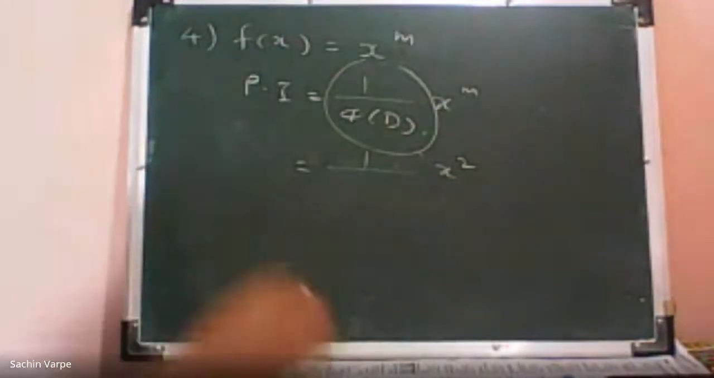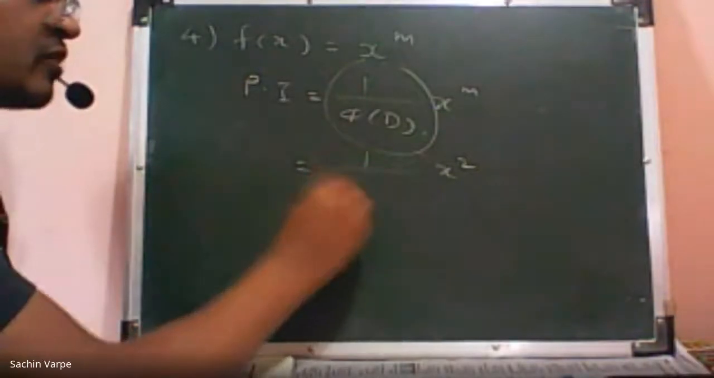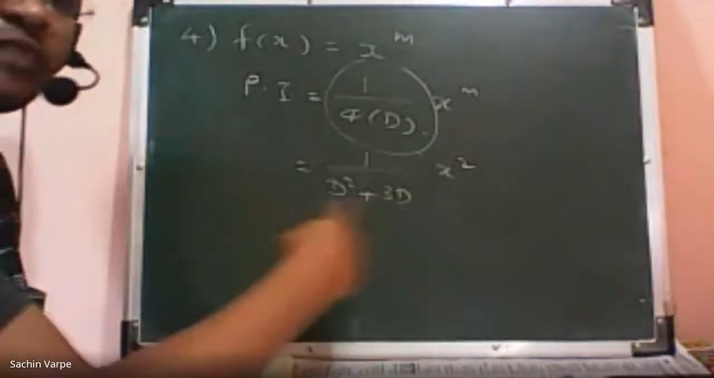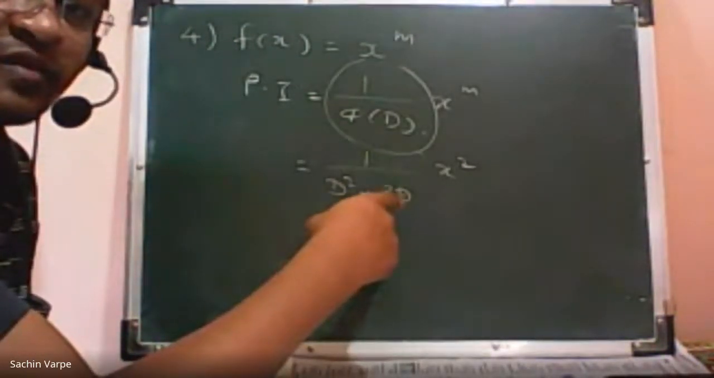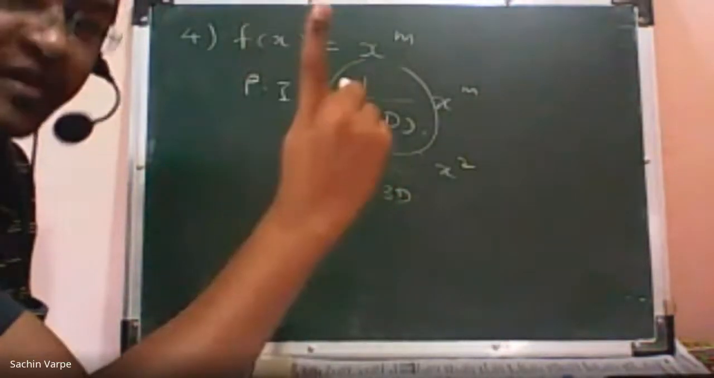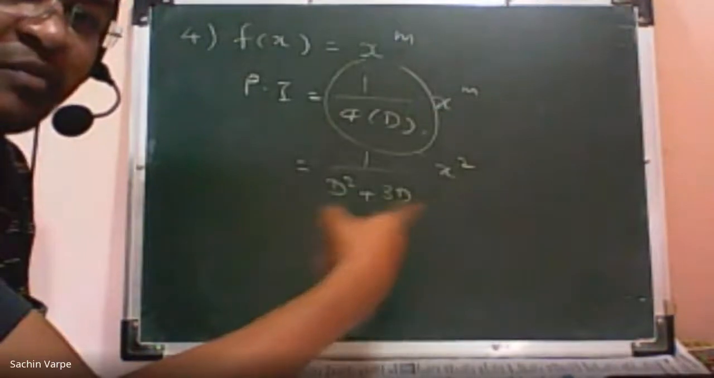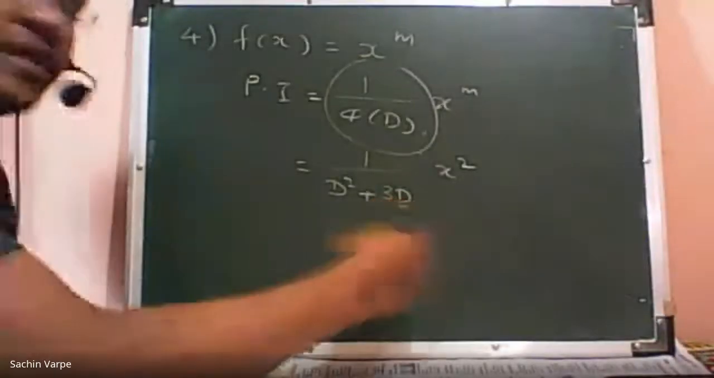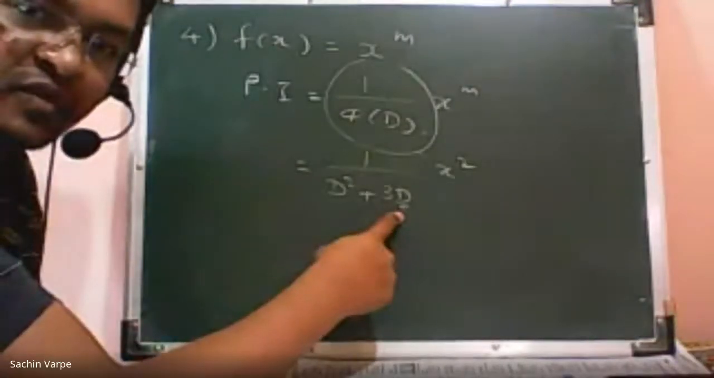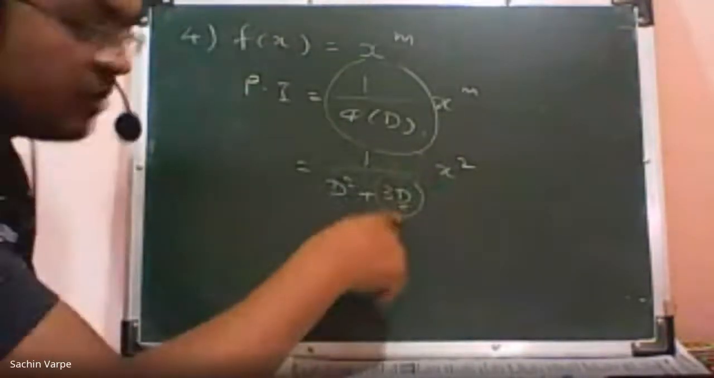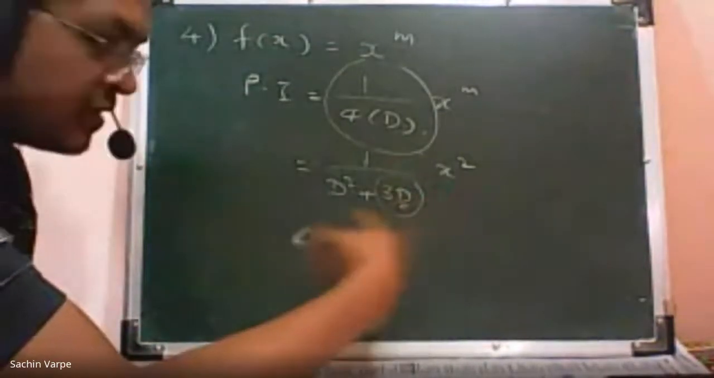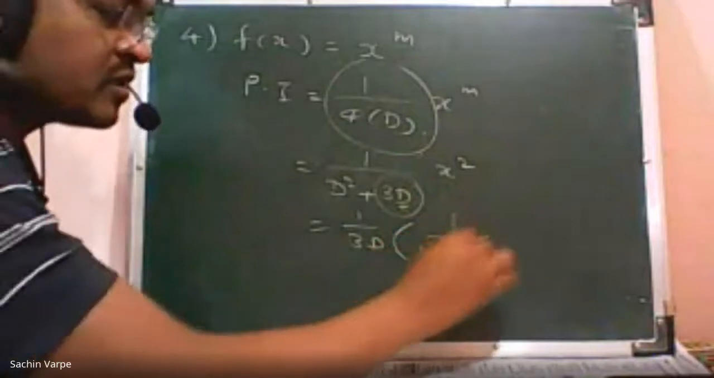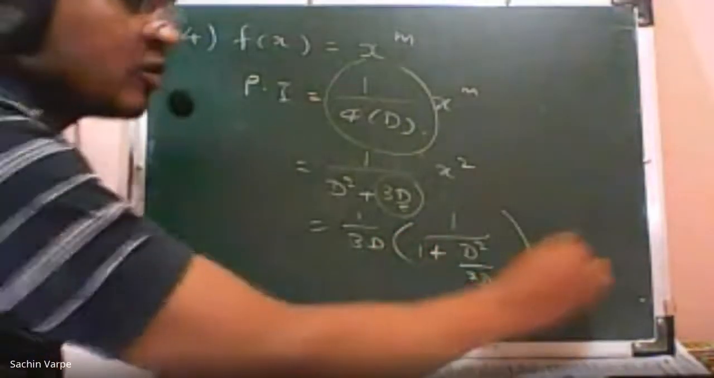I hope it is clear that if suppose phi of d is d square plus 3d, then constant term is not there in the denominator. Then what we'll do? We still want 1 there, isn't it? So we will take minimum power of d common. Instead of d, we can say 3d, the whole term, because I want to get 1 there. So this is the minimum power term. I'll take the whole 3d common. So 1 upon 3d into 1 upon 1 plus d square by 3d. And that is operated on x square.